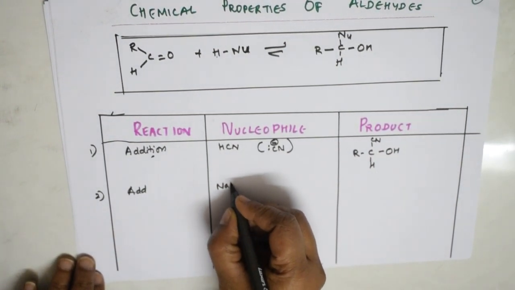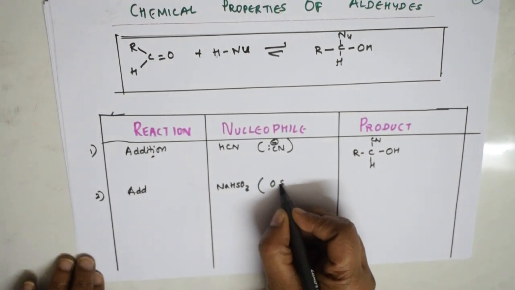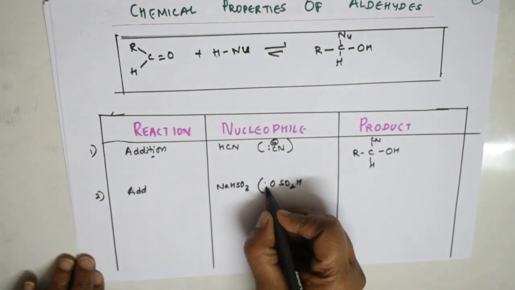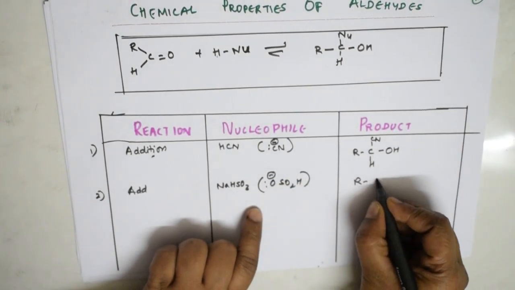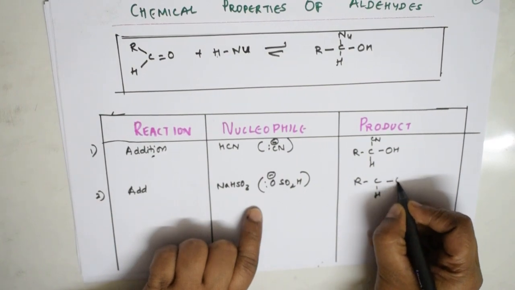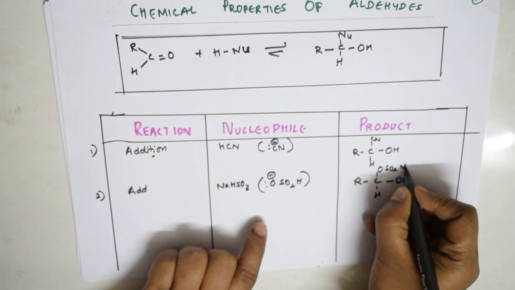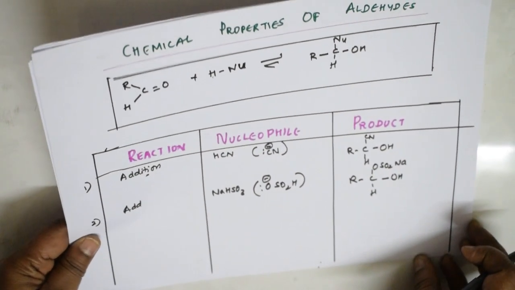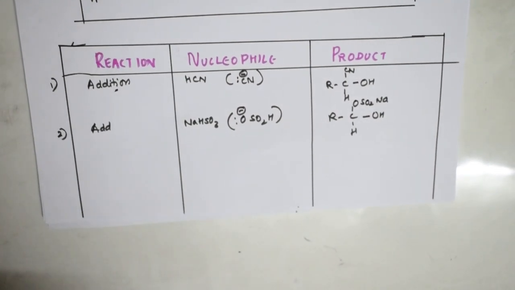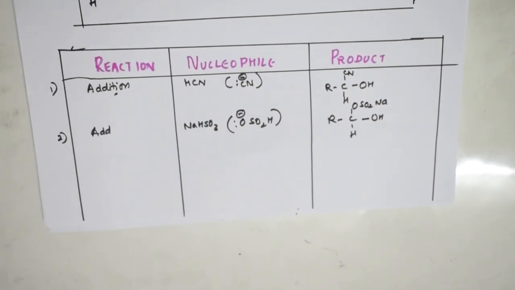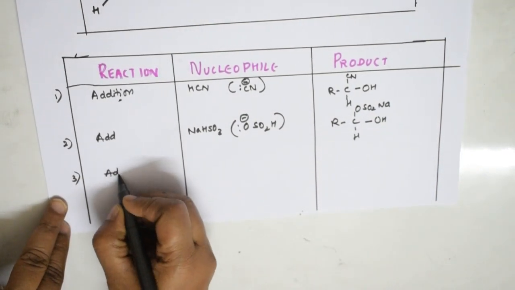Here I'll be adding sodium bisulfite, right? Here what is the nucleophile? This is the nucleophile. Where are we going to add the product? Same thing, R, C, H, OH. In the nucleophile place, you're going to add SO3Na. What is the name of this? This is nothing but the addition product of sodium bisulfite, right? Or adduct of bisulfite.